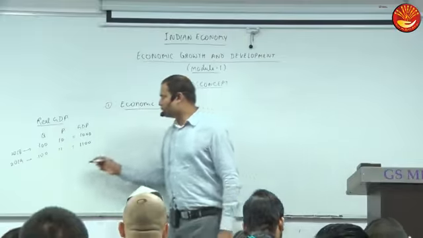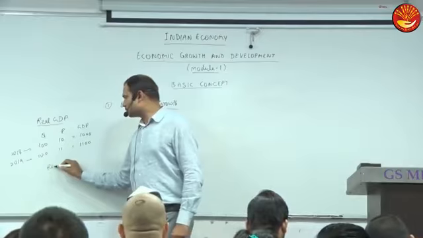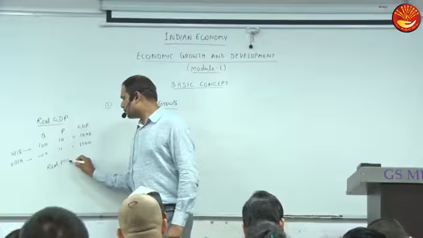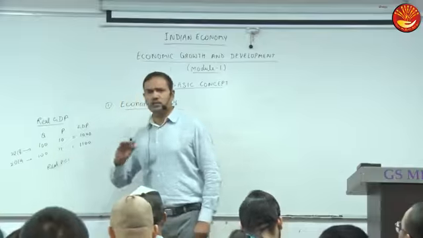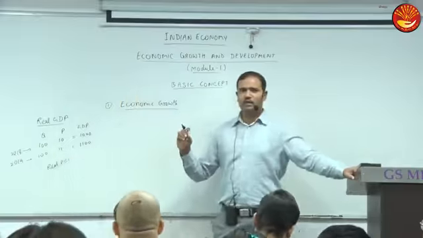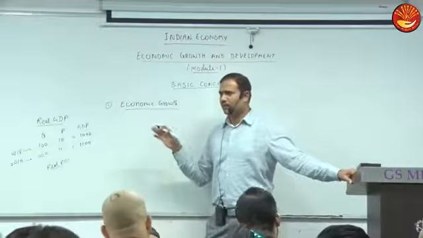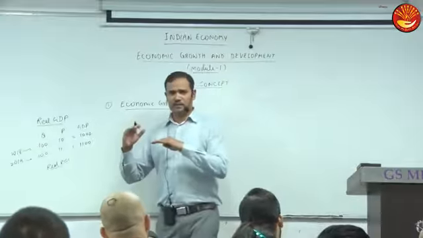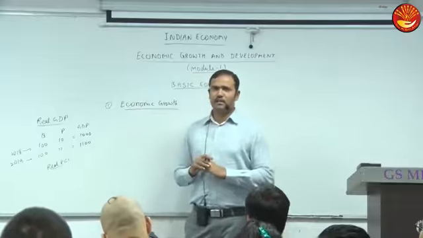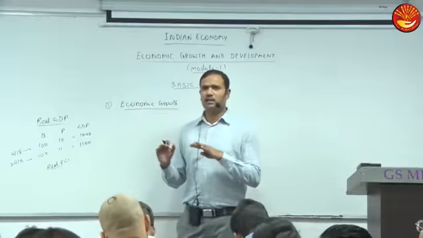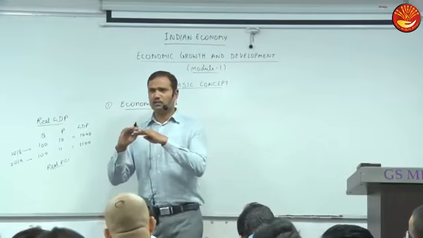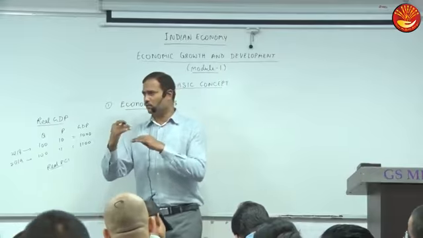Real per capita income means average income. Let us suppose average income of people may increase by 10%, and inflation may be 10% in that year. For example, your salary was 50,000, now increased to 55,000. Okay, 10%.